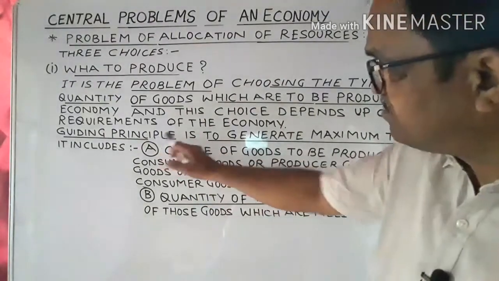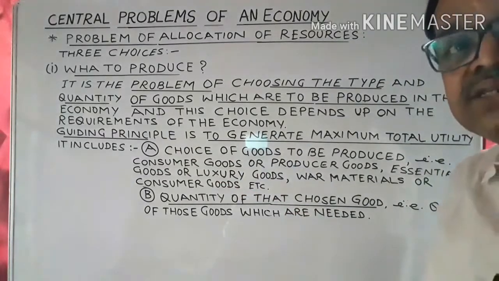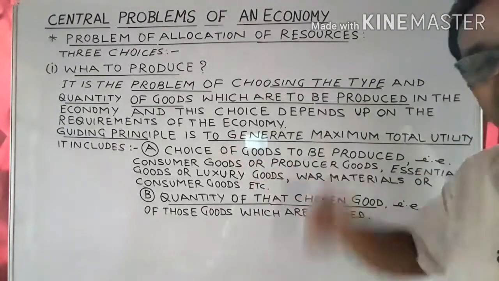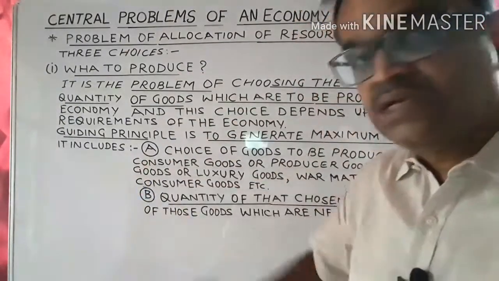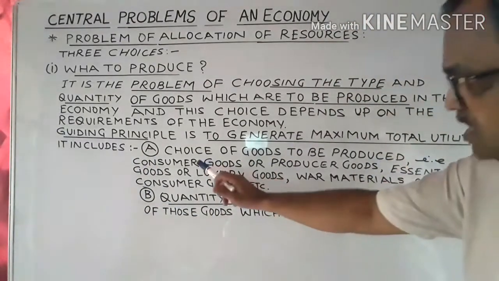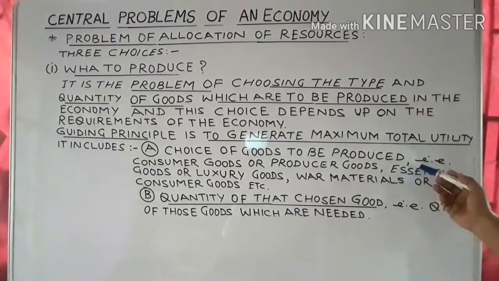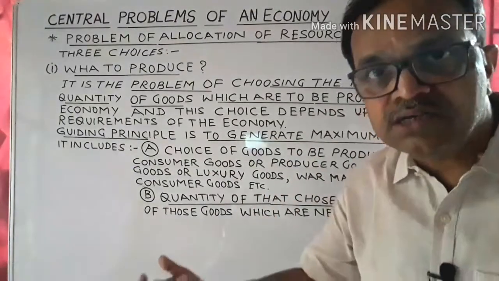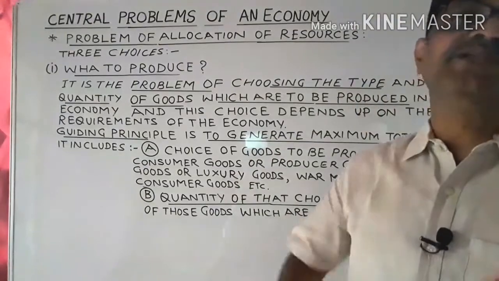And here the guiding principle is, what is the principle? That is to generate maximum total satisfaction in the economy. That is the principle in this economy. And this problem, what to produce, includes choices. Number one, choice of goods to be produced, that is consumer goods or producer goods. Second choice, essential goods or luxury goods. Or third choice, war materials or consumer goods. That depends upon the requirement.